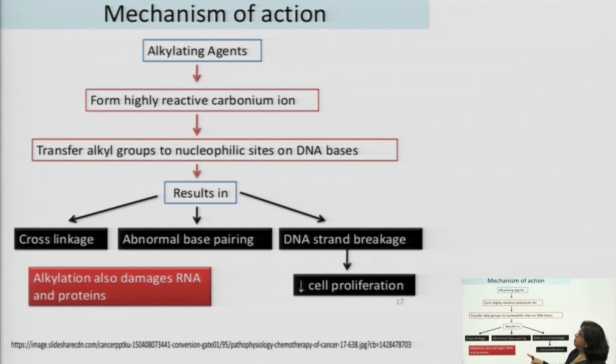Now, you just see what the mechanism of alkylation is. The alkylating agent forms a highly reactive carbonium ion, by the SN1 mechanism. You just see the SN1 mechanism, they form a highly reactive carbonium ion. Then it transfers the alkyl group to a nucleophilic site on the DNA base. DNA base means guanine or adenine. N7 of guanine is most susceptible to nucleophilic attack. So, it transfers the alkyl group to the nucleophilic site of the DNA base. So, this is N7 of guanine.